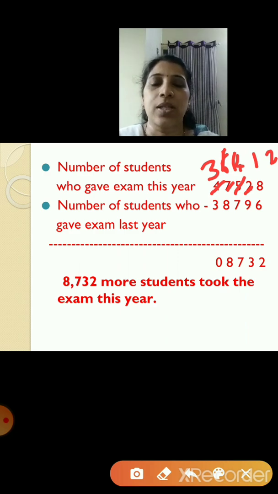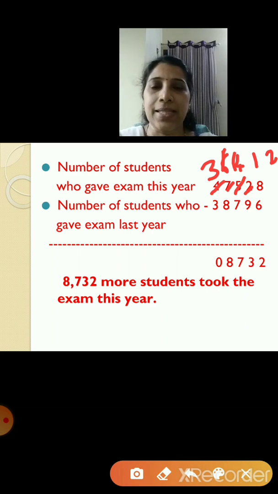So 8,732 is your answer. So 8,732 more students took the exam this year. So this was what you had learnt last year about the subtraction of 5-digit numbers. Right children? So I hope you know how to do the subtraction now.